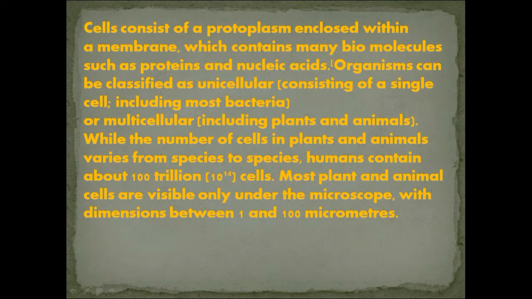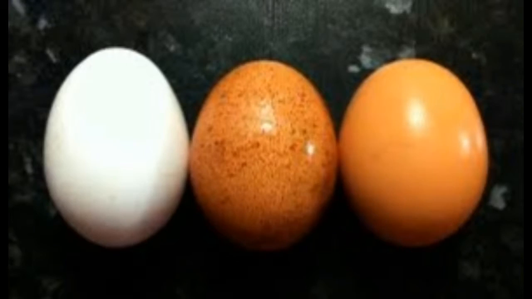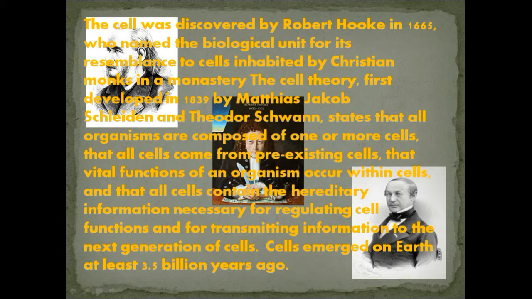Cells consist of a protoplasm enclosed within a membrane, which contains many biomolecules such as proteins and nucleic acids. Organisms can be classified as unicellular or multicellular. While the number of cells in plants and animals varies from species to species, humans contain about 100 trillion cells, which is 10 to the power 14 cells. Most plant and animal cells are visible only through a microscope, with dimensions between 1 and 100 micrometers. Do you know the egg is the largest visible cell? The cell was discovered by Robert Hooke in 1665, who named the biological unit for its resemblance to cells inhabited by Christian monks in a monastery.